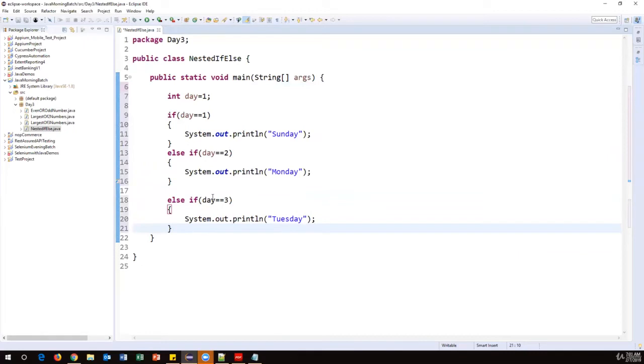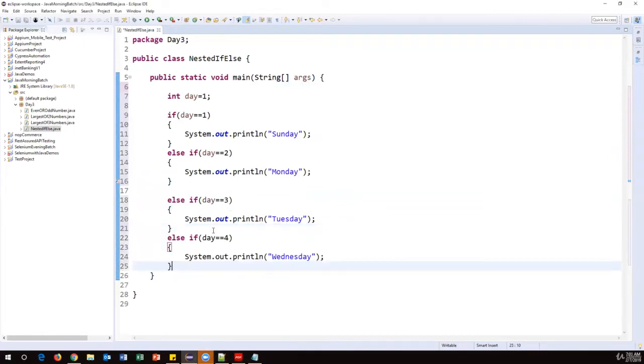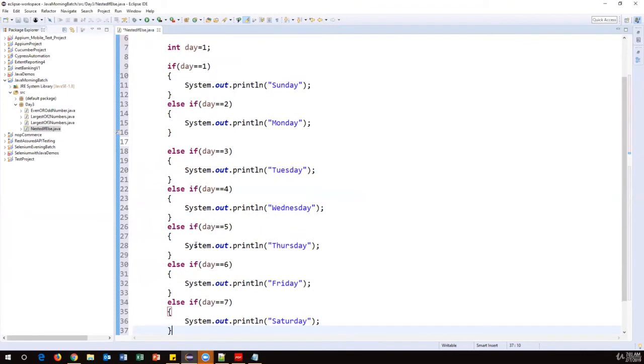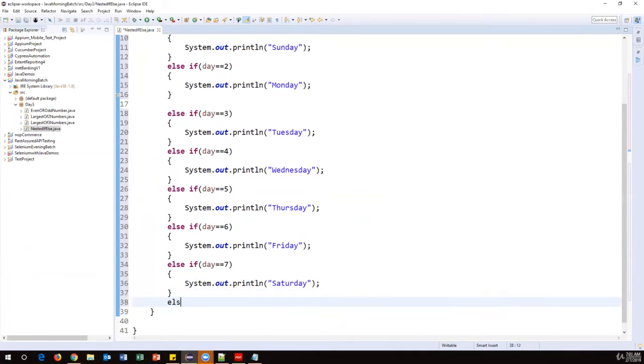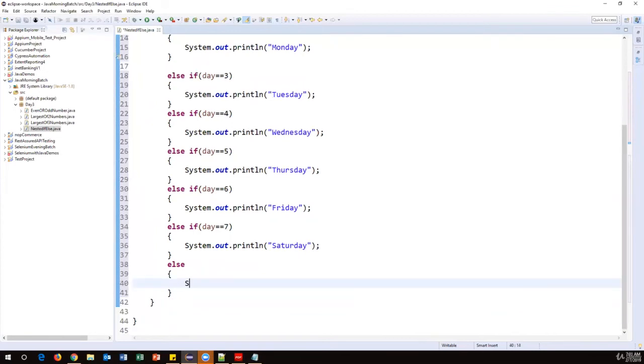So else if day 3, and similarly else if day 4, and else if day 5, day 6, and day 7. Now we have covered all the week numbers, 1, 2, 3, 4, 5, 6, 7. Suppose I give a different number other than 1 to 7, if I give 10 or 15, none of the conditions is matched. Then finally, I will print invalid week number.